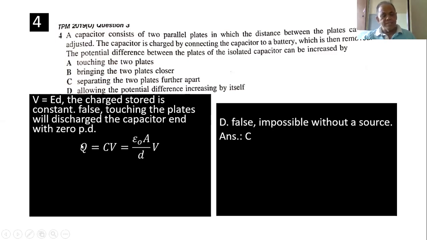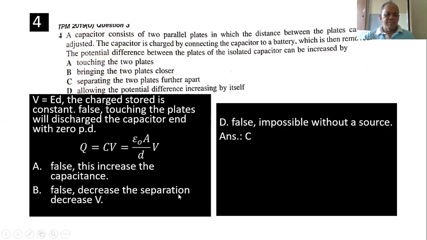Remember, your Q is the one that is constant. Your V is the one that can change. Area is constant. Closer, the distance is smaller.